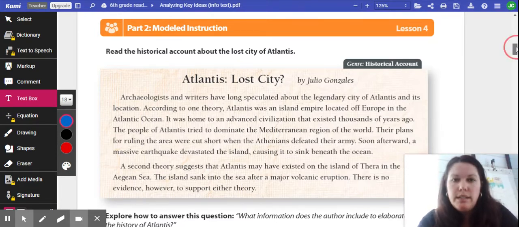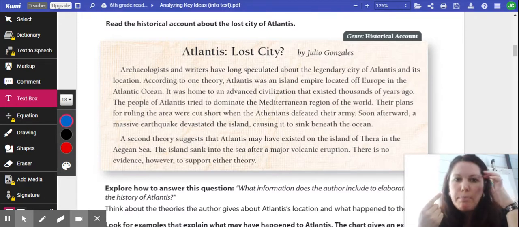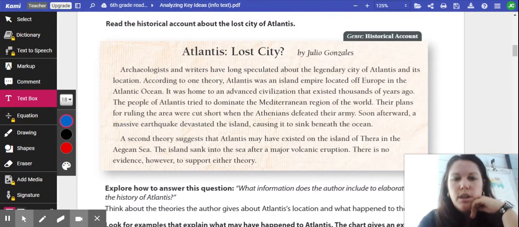So let's look at Atlantis, Lost City. I'm going to read it once out loud to you here. But I do expect at home that you're reading this 3 times because we do our 3-read protocol. And remember our 3-read protocol: the first time we're just reading about the article or passage to figure out what they are going to be talking about. The second time we're actually reading for comprehension to understand what the article or passage is. And then the third time is to be specific, to give details, to cite evidence, to answer questions more specifically, to find those little details that are hidden in our passages.